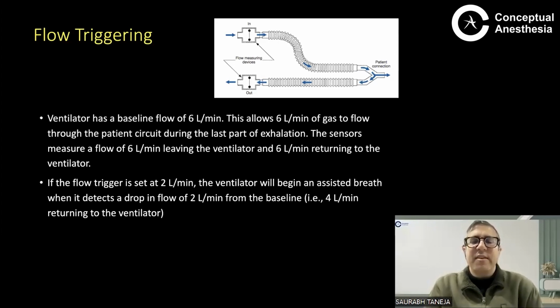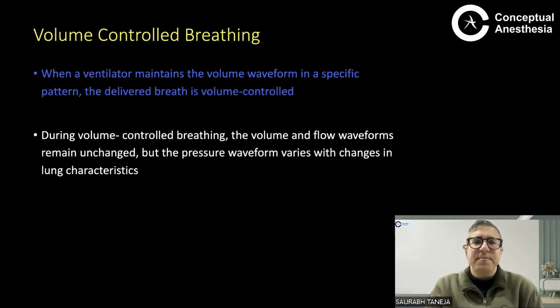From 6 liters, a drop of 2 liters gives 4 liters. When 4 liters of flow comes back to the ventilator, that is when it triggers a breath. There are flow measuring devices, you set a baseline flow of 6, and the trigger is 2 liters per minute. So 6 minus 2 is 4. When the ventilator detects that it has gone down from 6 to 4, it will trigger a breath. That is called flow triggering, and this is the most common setting in ventilators nowadays.